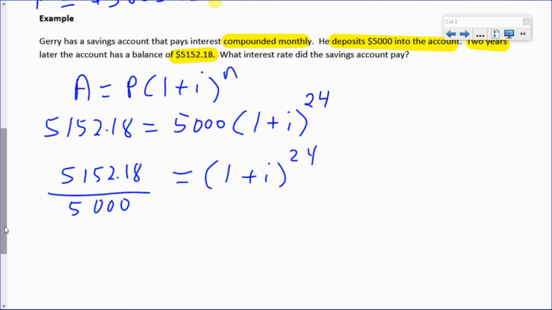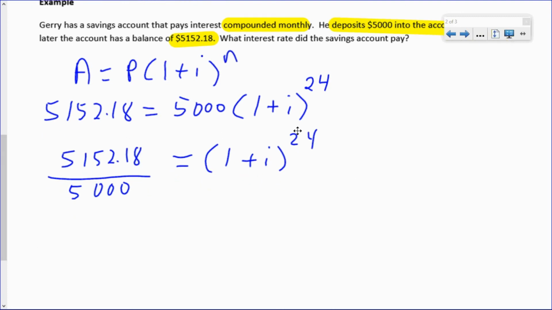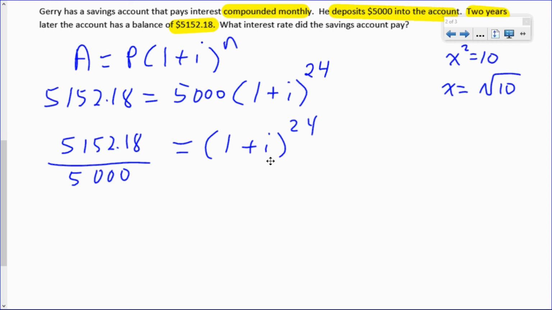Okay, what do I do next? Well, I need to kind of undo the exponent here. Imagine you had something like x squared equals 10. Then you would say that x is equal to the square root of 10, or plus or minus the square root of 10, assuming you care about the negative answer. I can do the same thing with the 24. I can take the 24th root instead of the square root.